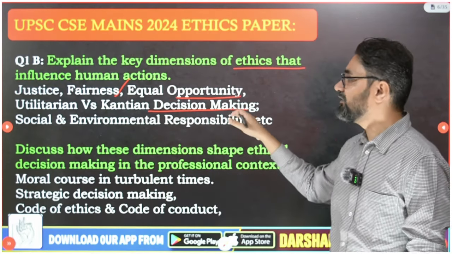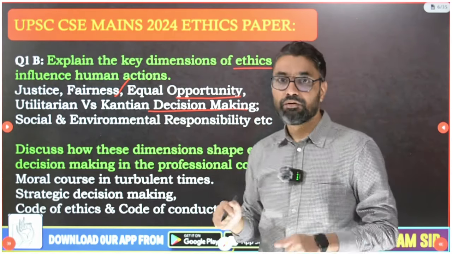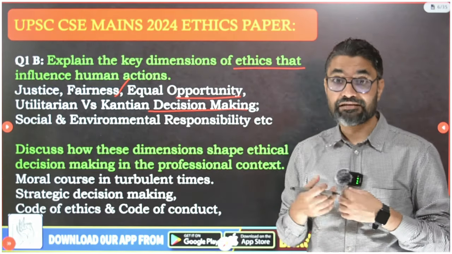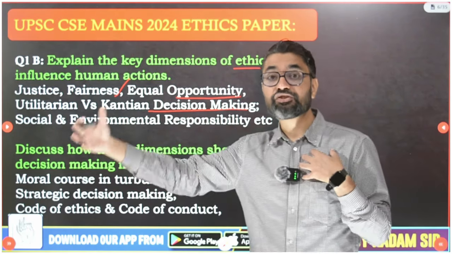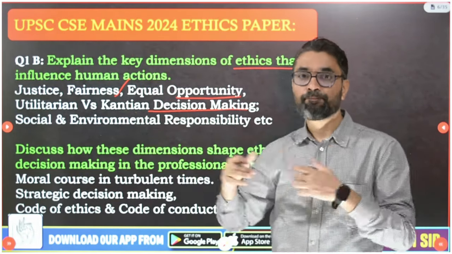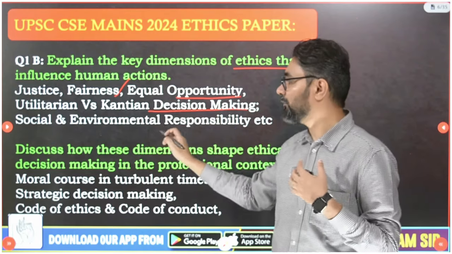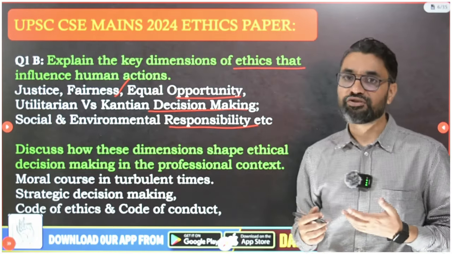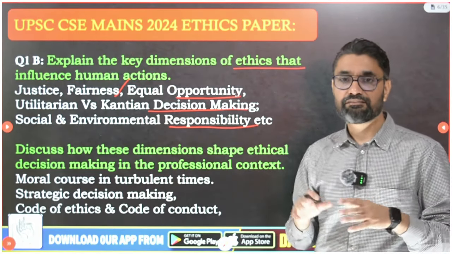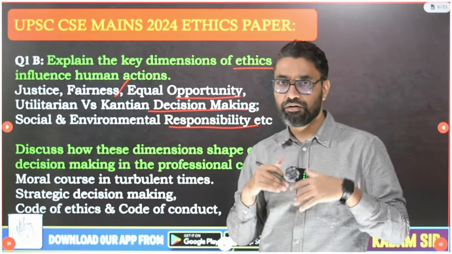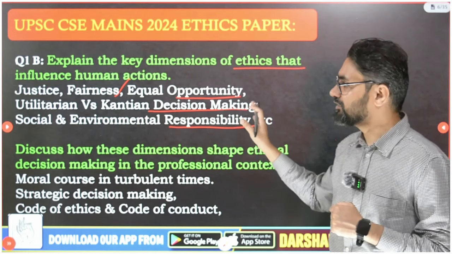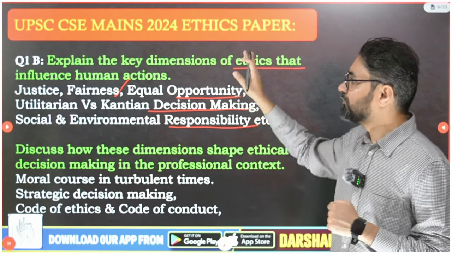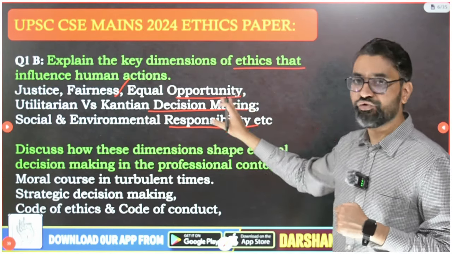So, utilitarian versus Kantian decision making, and also, while running an organization or as an individual, one of the key dimensions of ethics is how your actions impact the society, that is social responsibility, and how my actions impact the environment, that is environmental responsibility. Now there are two sub questions. You just mention these key dimensions and parameters, don't go on explaining them. So explain the key dimensions of ethics that influence human actions.